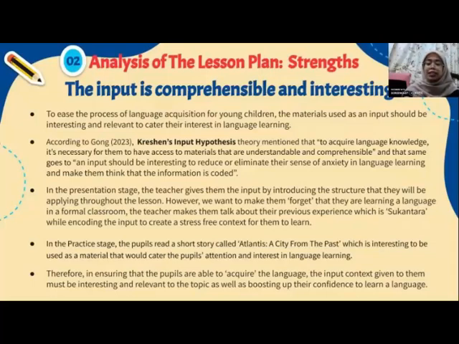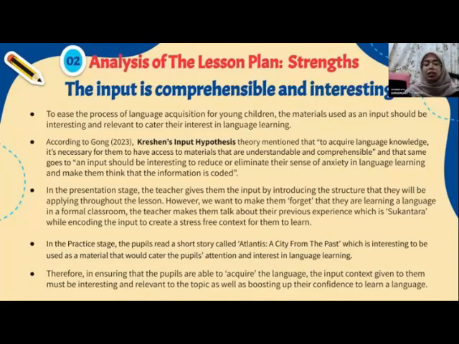To make language acquisition easier, the materials used for input should be both interesting and relevant. This will help learners to acquire language naturally without conscious effort. When learners are exposed to interesting materials, it will boost their motivation to learn.